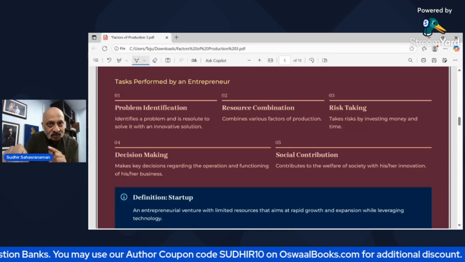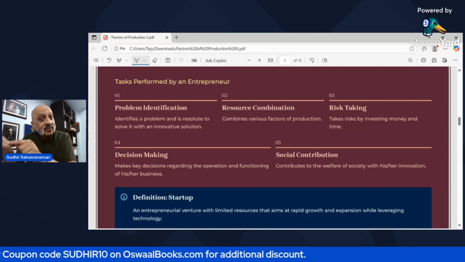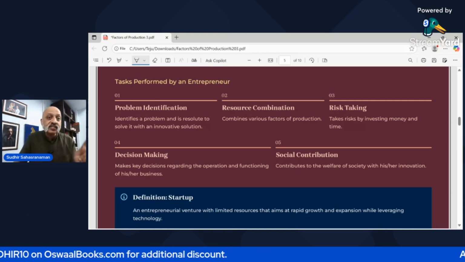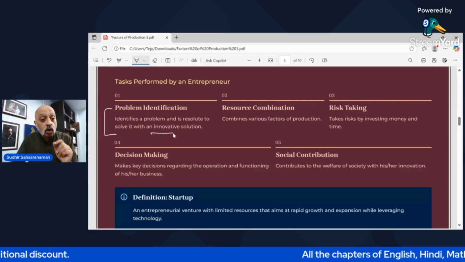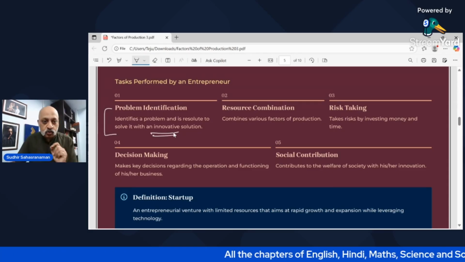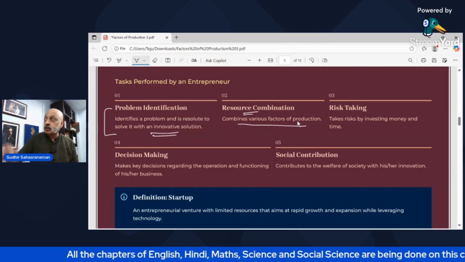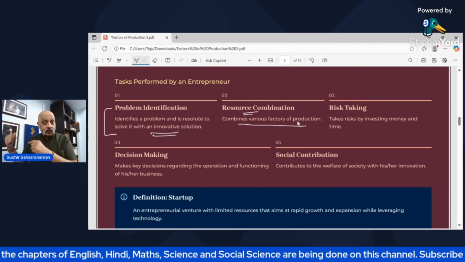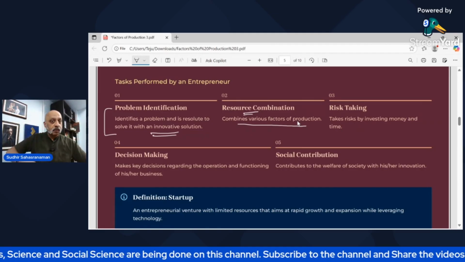So you identify that this particular colony where there are 50 families is facing this kind of a problem. So I first identify the problem and then I think of, okay, how can I solve this problem with an innovative solution? Then what I do, I combine various factors of production, the land, the capital, the labor. I combine all those things plus the entrepreneurship idea, right?